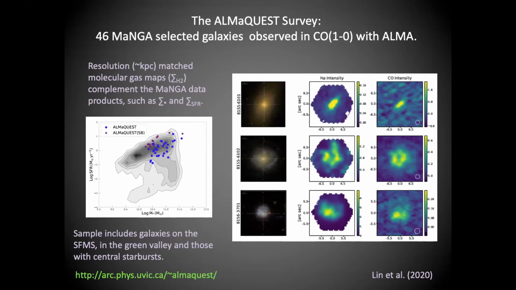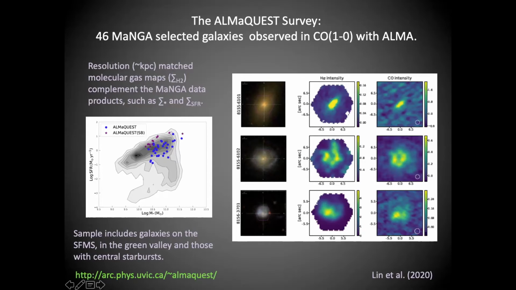Because we would like to probe the mechanisms that both boost and quench star formation, our ALMAQUEST sample is selected to have galaxies that are firmly on the main sequence, but also those that have central starbursts, and also some that are in the Green Valley. And over here on the right, I'm just showing you 3 example galaxies from the survey. This is the MaNGA H-alpha intensity map, and then this is the ALMA CO map.